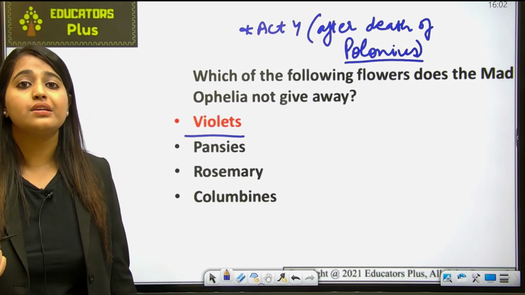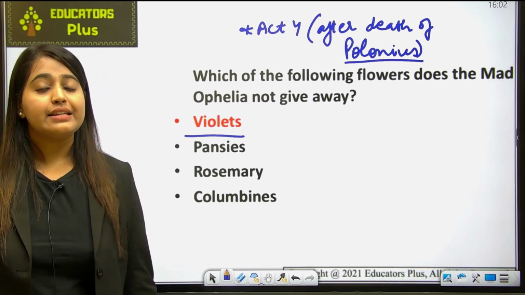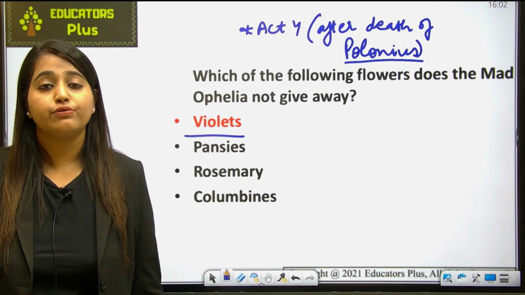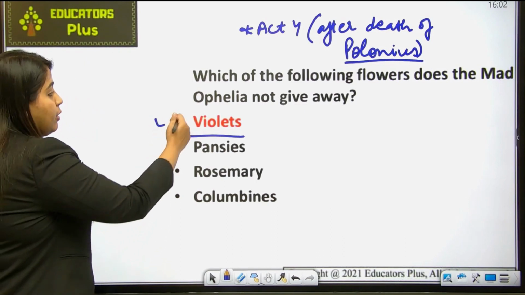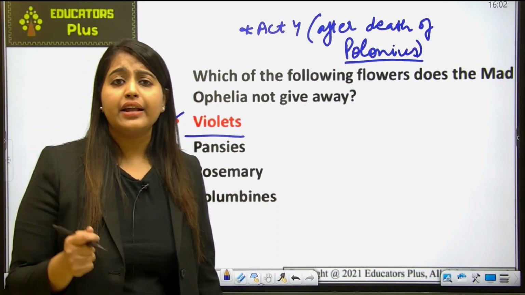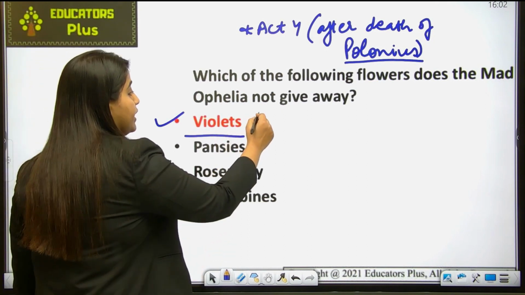And why has she lost her senses, why has she become visionless? Because her father has died and she doesn't know what steps to follow in the future. Also remember this violet flower, which she was offering, is a symbol of modesty.